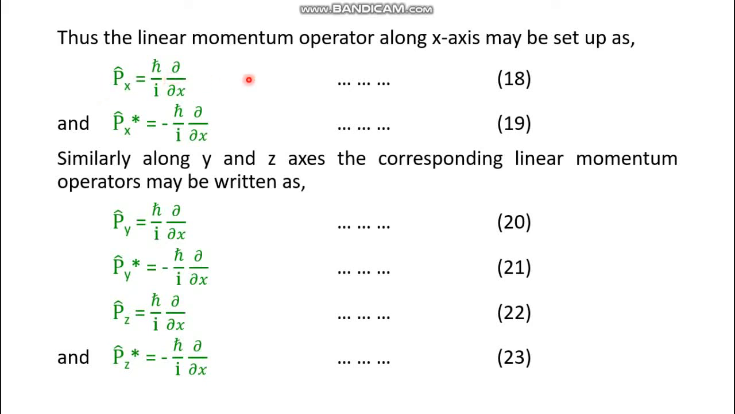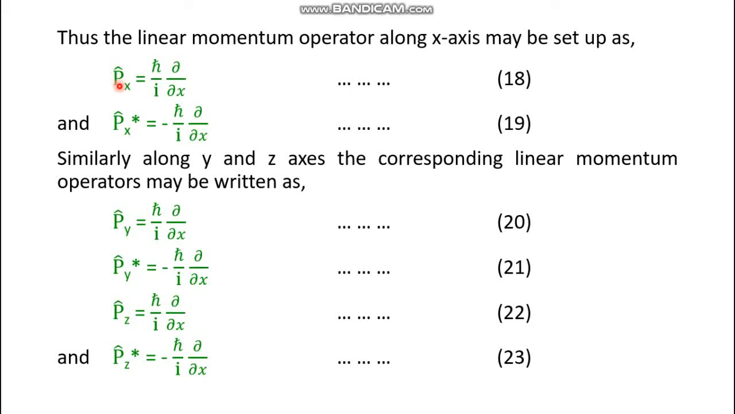These two equations, equation number 18 and 19, since this has some complex number, the plus sign will go to px cap and the minus sign will go to px cap star. Since it is plus minus h cross by i del del x, it may be divided into two parts, one simple and another its complex conjugate.